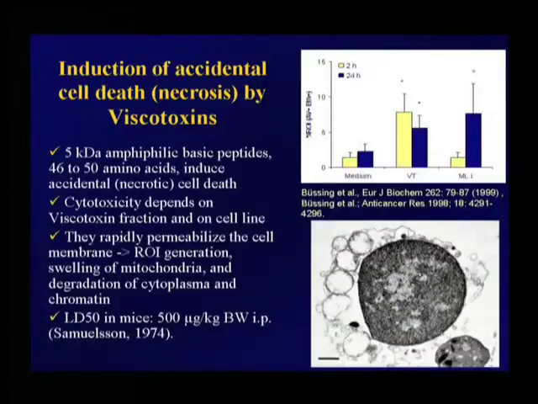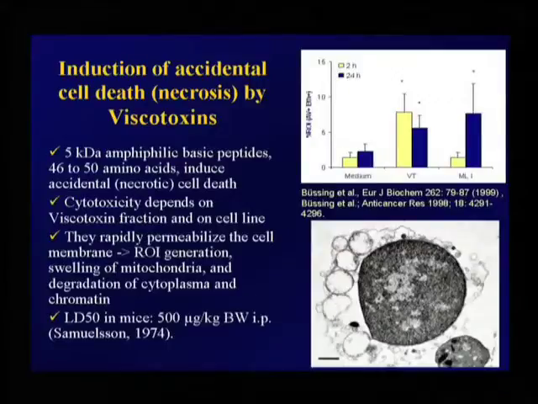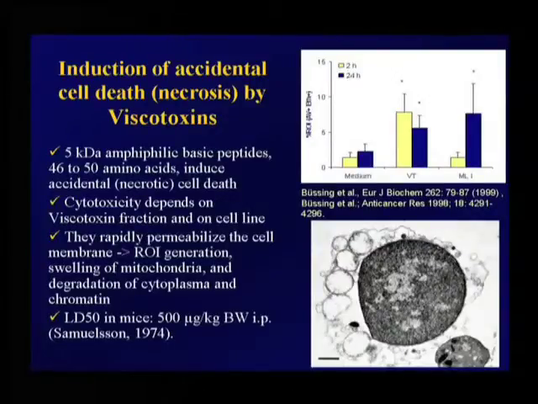This is actually a fraction of different proteins, and on the cell line. Viscotoxins rapidly permeabilize the cell membrane. They generate reactive oxygen intermediates, a swelling of mitochondria, and degradation of cytoplasma and chromatin. And here you can see a lymphocyte that has been treated by viscotoxins, and the cell membrane is lysed on the right side.